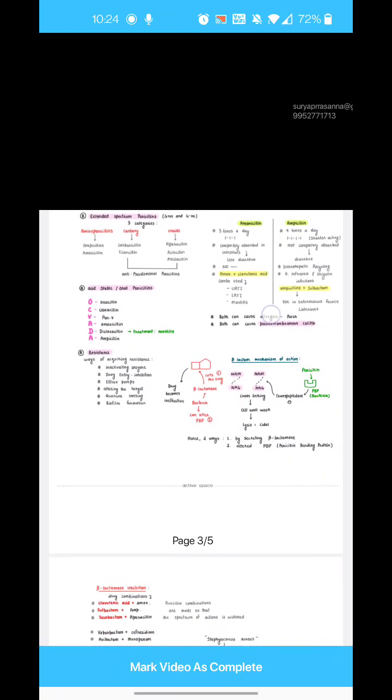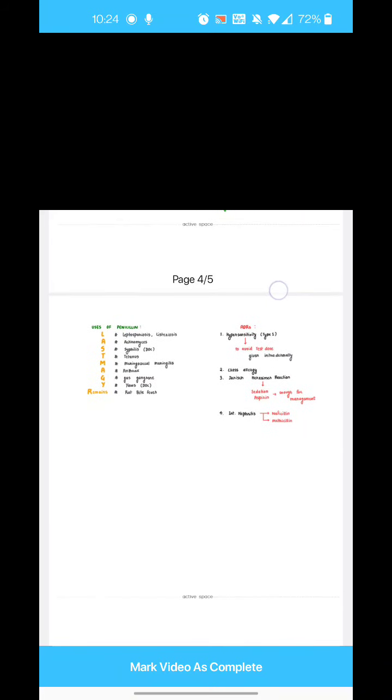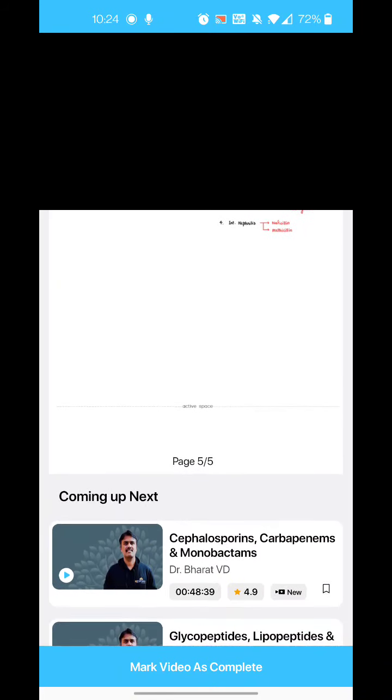Now, if you trace the growth of bacteria, there will be a lag phase, and suddenly there is increasing growth of bacteria, and it will become stationary later. Now, the antimicrobial which we give should start working. Now, there are two types of antimicrobials.